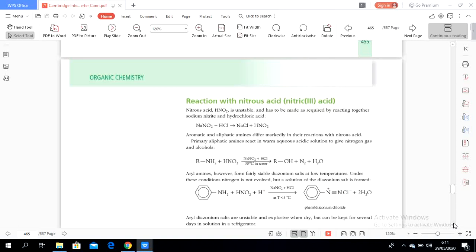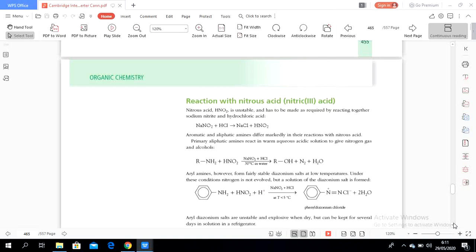But we cannot use nitrous acid as a pure liquid; we have to make it in the process. Like in this one, NaNO2 reacts with HCl to form sodium chloride and nitrous acid.